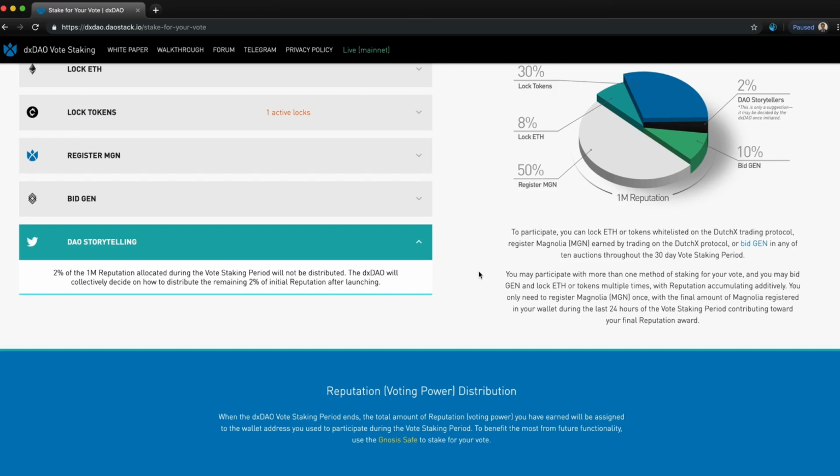So that's basically it. Remember that once the dxDAO vote staking period ends, the total amount of reputation or voting power you've earned through all these methods will be assigned to the wallet address you used to participate during the vote staking period, which again ends on June 28th at noon GMT.